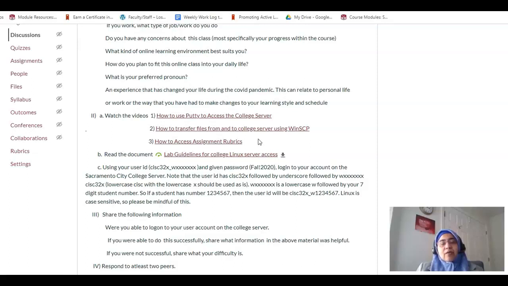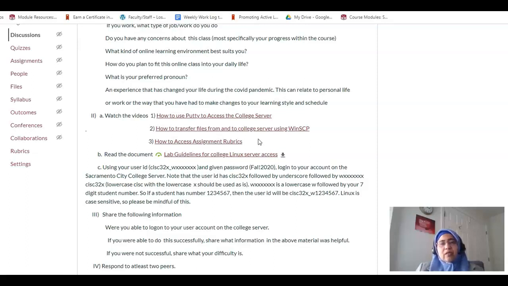Which brings us to: how are we going to access the college server without the login information? This announcement will contain information about your user ID and your password. Your user ID is going to be CISC323 underscore lowercase w followed by the 7-letter student number.